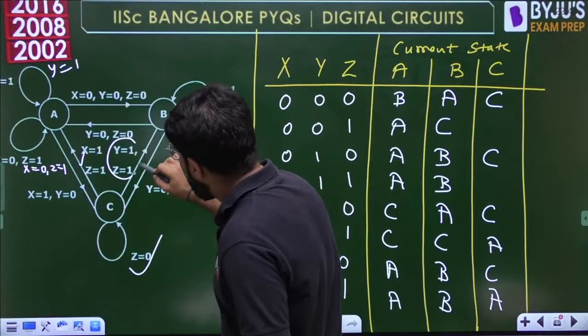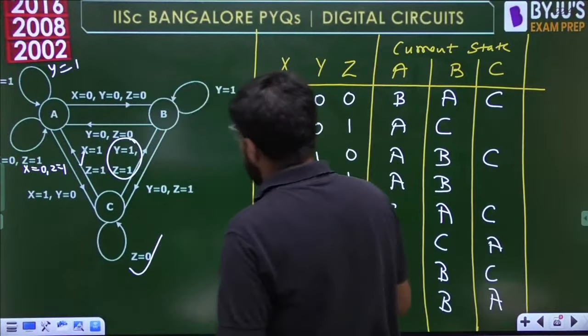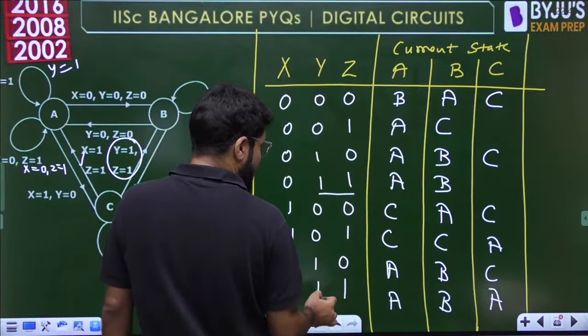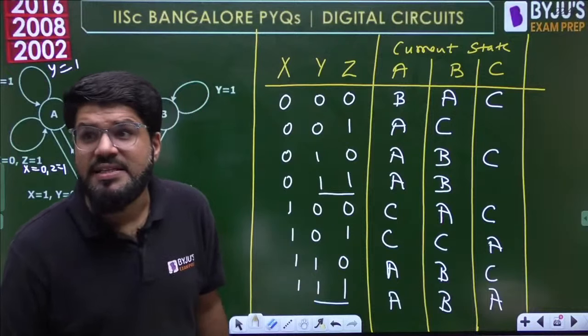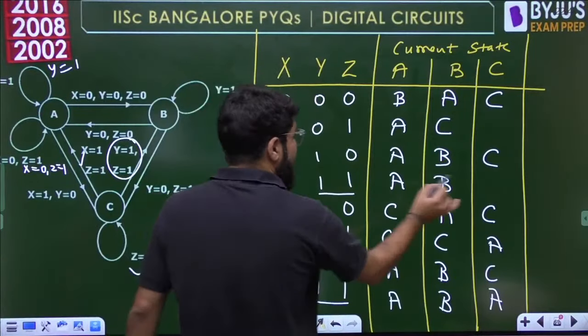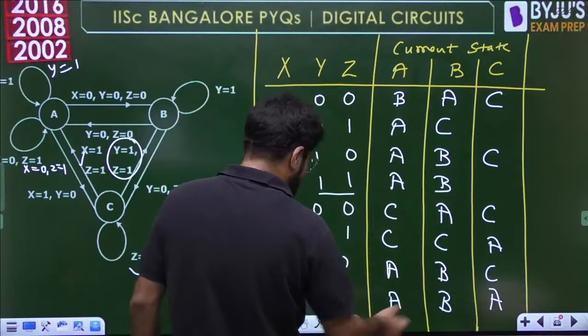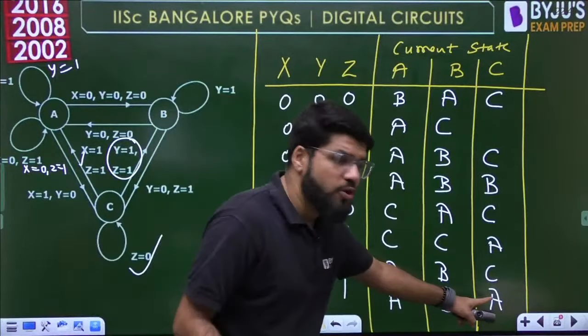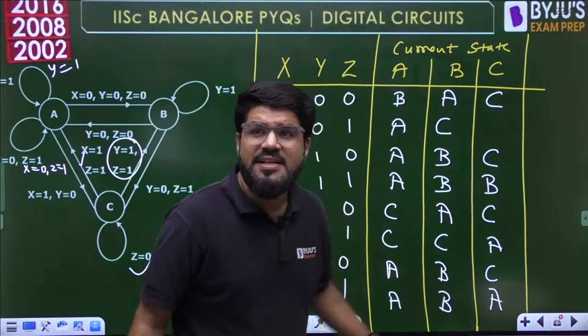This one, y1 and z1. For y and z equal to 1 1, the next state will be b. So on these 1 1, we write b. Now the problem is that at this place the next state should be b, but a is already written here.